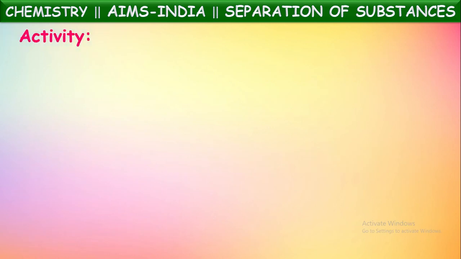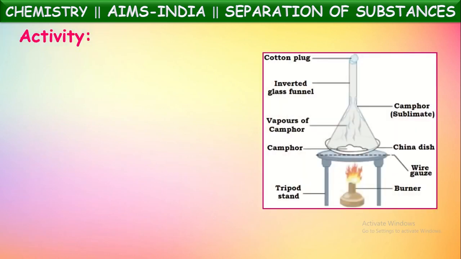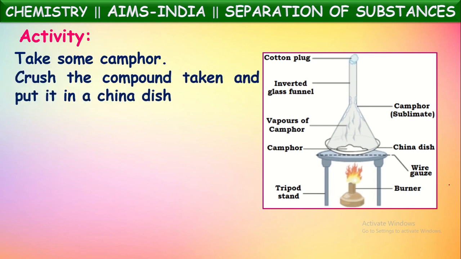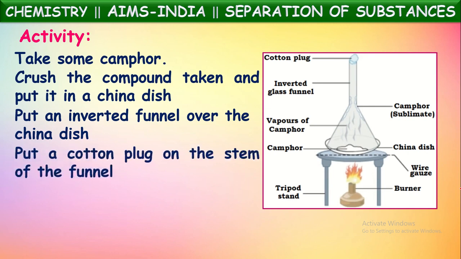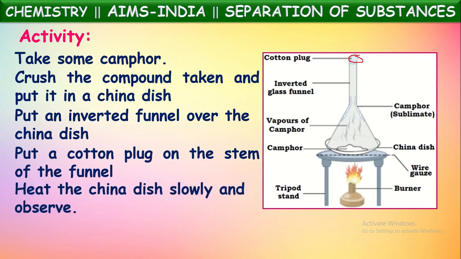Let us see an activity to show this sublimation process. If you take some camphor and keep it on a china dish and invert a funnel over this china dish, then close the stem of the funnel with a cotton plug, and heat the china dish on a Bunsen burner, what happens? The camphor powder in the china dish slowly converts into gaseous form. No liquid will be formed here. Slowly, it will be converted into vapors of camphor, and these will move up into the funnel.